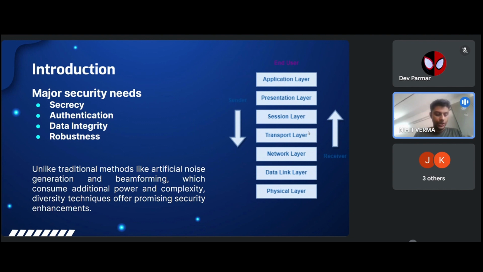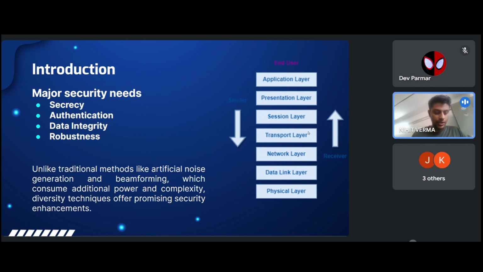Next, we have authentication. Authentication is the process of verifying the identity of the communication parties of a wireless network to ensure the entities involved are legitimate and authorized to communicate. Authentication plays a crucial role in establishing trust between the source, destination, and any relay nodes involved in the communication process. Then we have data integrity.